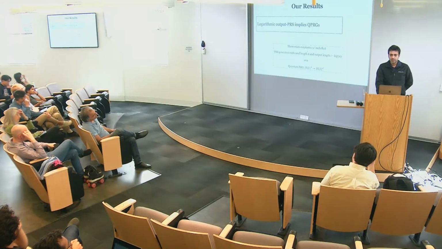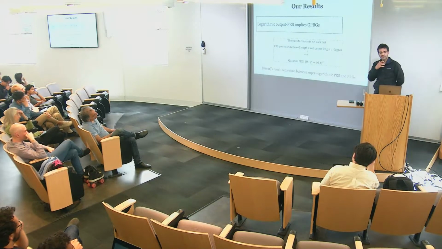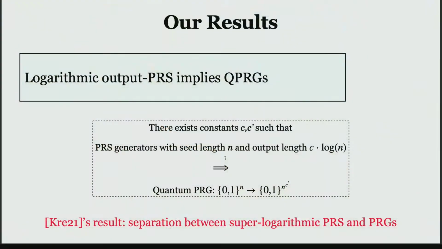Okay, any other questions? Okay, at this point, you might be wondering, there is actually a separation between PRS and PRGs, right? Why doesn't this contradict that separation? So it turns out that if you look into Kretschmer's proof, the separation only holds between super logarithmic output PRS and PRGs. So we are not violating any separation.